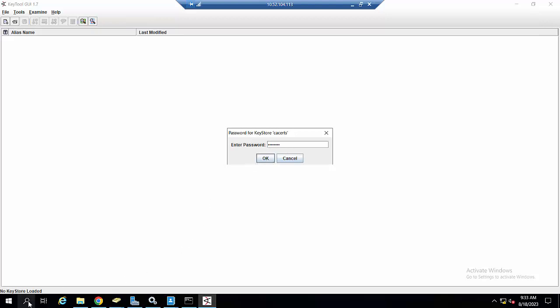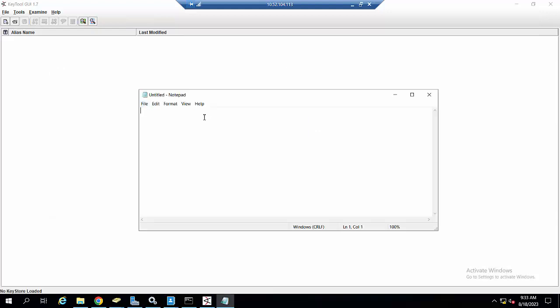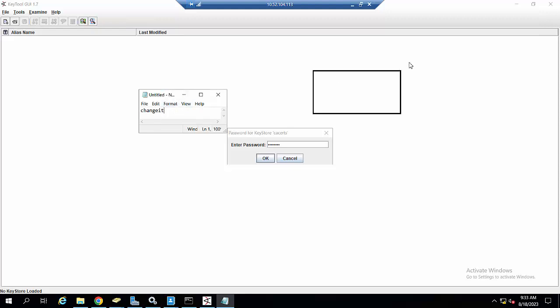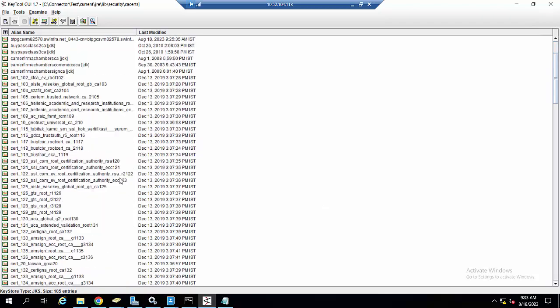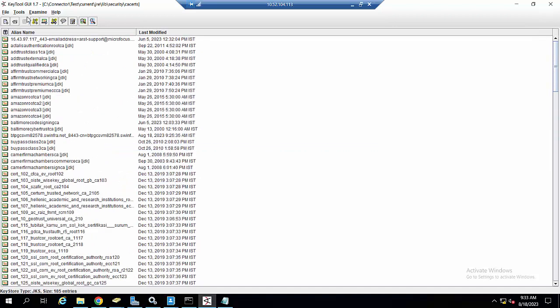I will write it here: changeit. Yeah, this will be the password when you want to go to the CA cert. Okay, here you will see the CA cert and the certificate. To add the certificate manually, please go to Tool, then Import Trust Certificate.